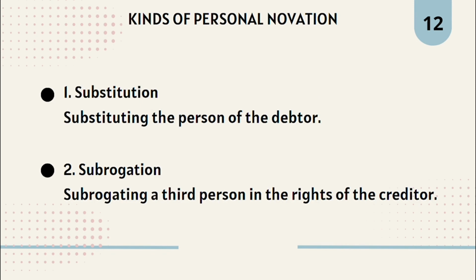Second, subrogation. Subrogating a third person in the rights of the creditor. In other words, this involves replacing the creditor with a third party who assumes the rights and the obligation of the original creditor. For instance, if Alice owes $100 to Bob and Carol pays the debt on behalf of Alice with Bob's agreement, Carol becomes the new creditor and Alice's obligation shifts to Carol. Overall, both kinds of personal novation involve the substitution of one party with another in a contractual relationship, either as a debtor or the creditor.